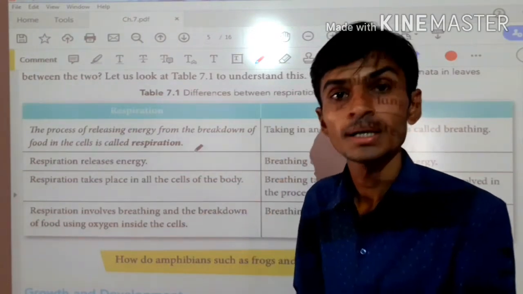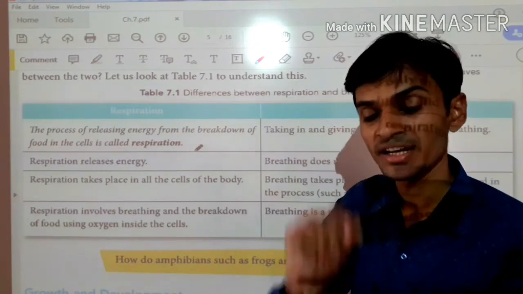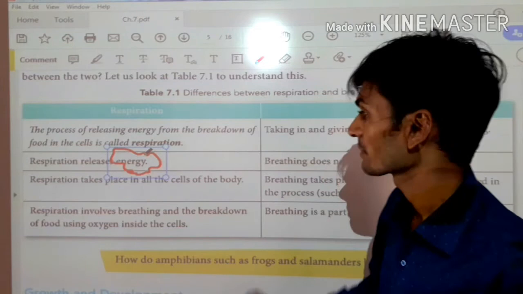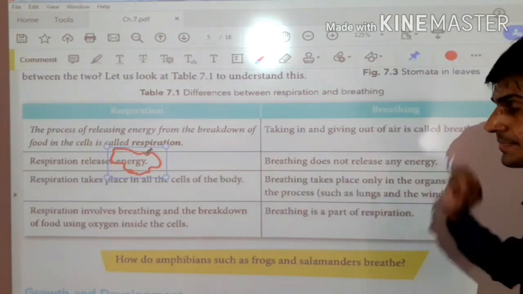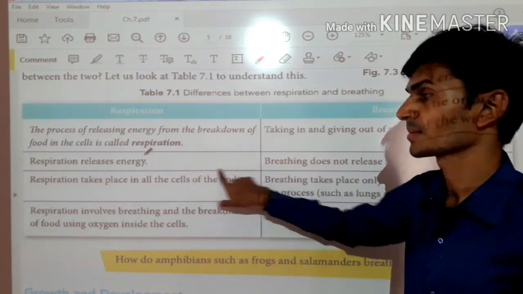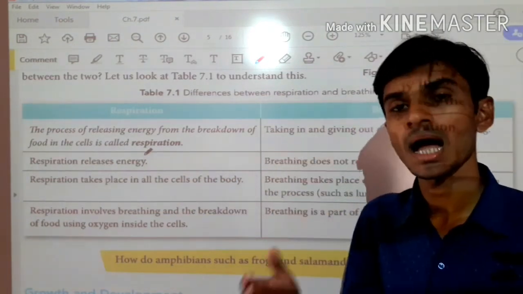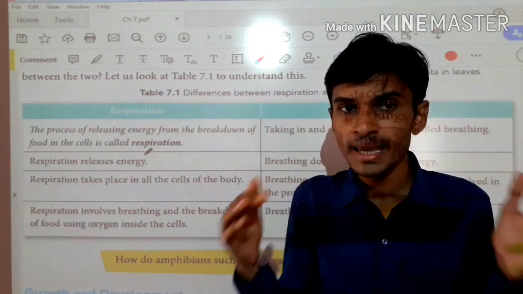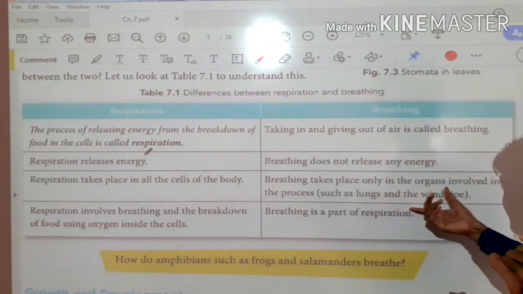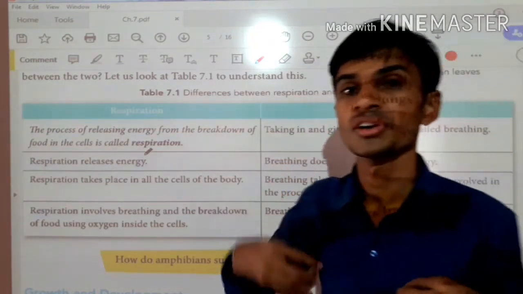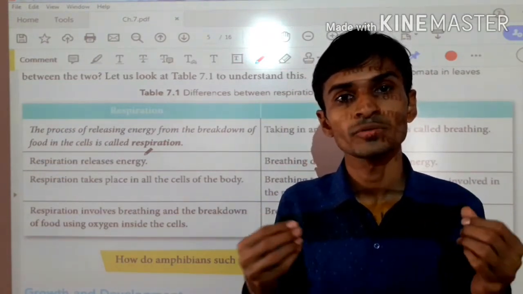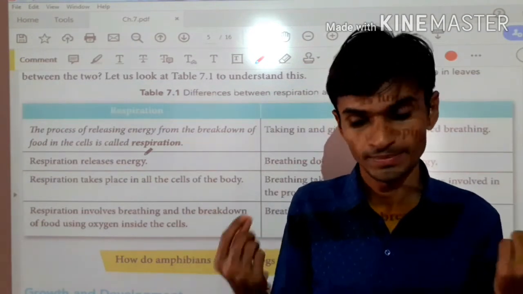Okay. Now what happens during respiration? Energy will be released. So this is the energy. But in breathing there will be no energy released, right? Respiration takes place in all the cells of the body. Whatever cells are present in our body, for each and every cell there will be respiration, but in breathing there will be only one organ. This is called the lungs. So breathing will be only in the lungs, not with each and every cell of the body.